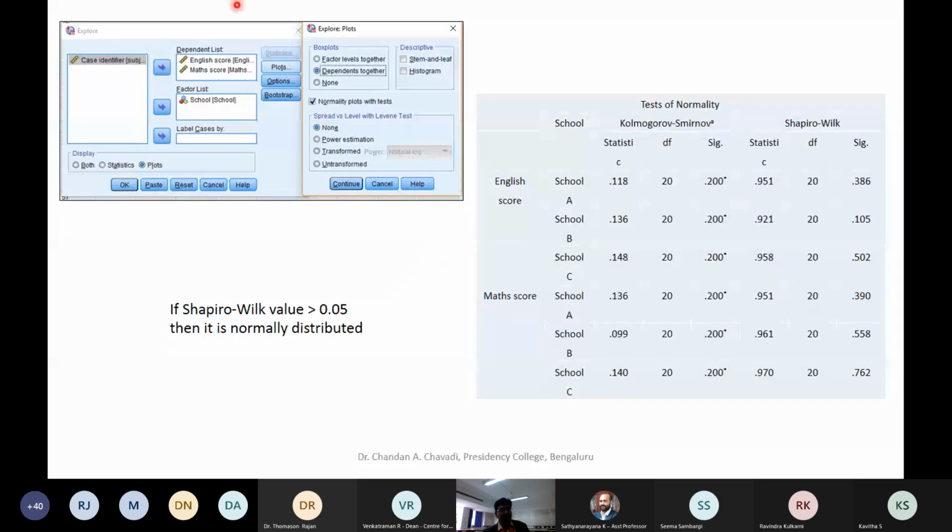So what we do here, you can see initially some testing is being conducted, trying to see whether our population is normally distributed or not. You can see here English score for ABC, math score for ABC, and we are looking at SIG values as per Shapiro's principle. If it is more than 0.05, then we have met the normality condition.